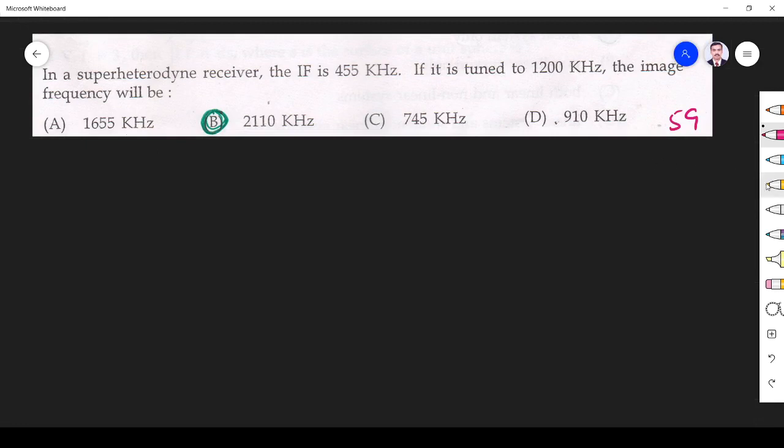Right. One more superheterodyne receiver question. In a superheterodyne receiver, the intermediate frequency is again 455 kilohertz. Even though they don't give, you have to use 455 kilohertz. Tuned to 1200 kilohertz. That is the received signal. RF signal received is 1200 kilohertz. What is the image frequency?